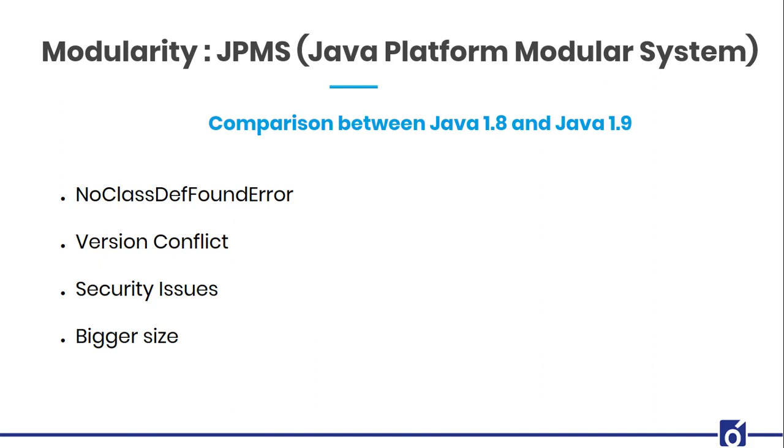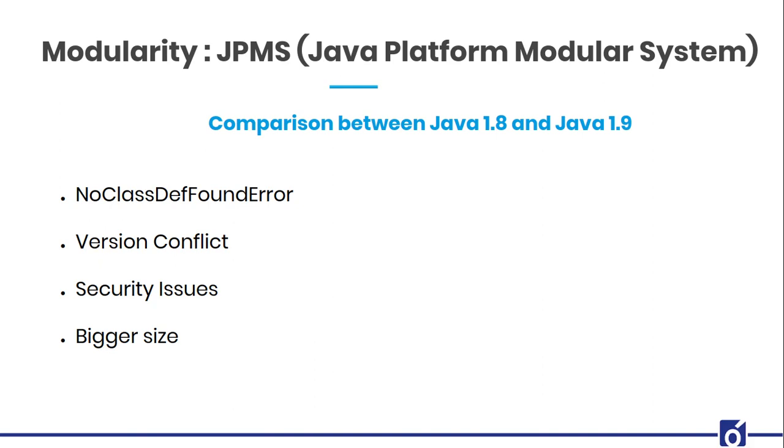especially with the help of modules, this problem got resolved, that you just have to specify the module that you want to export instead of using the whole jar file, which was earlier being used in Java 8. So inside Java 9, just name the module that you want to use and you are good to go. But inside Java 8, you have to use the whole jar file. So there goes the security issue resolution.